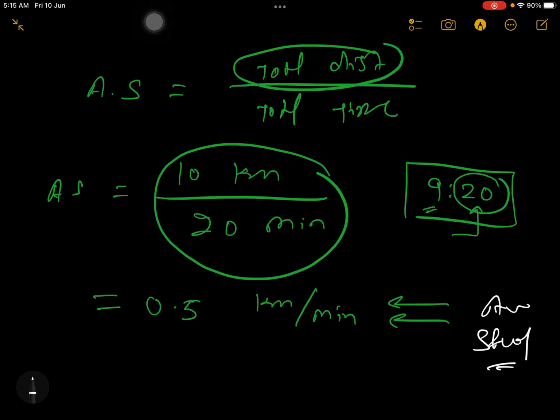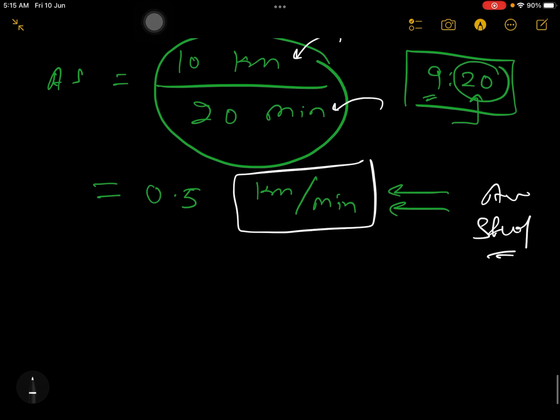See, because my distance was in kilometer and my time was in minute, that's why my unit is coming as kilometer per minute. But your unit can be something else also. So let's understand how to convert. Suppose I want this answer in kilometer per hour, then how will you do it?